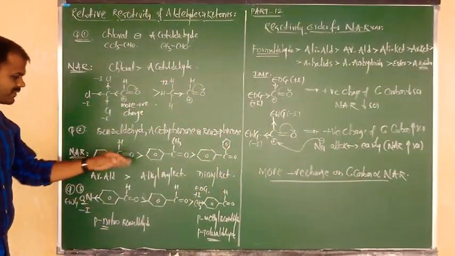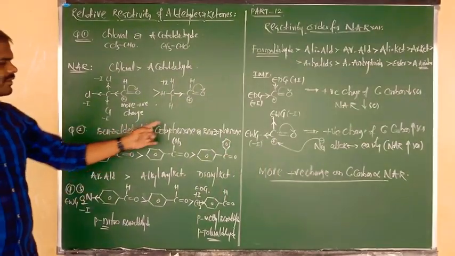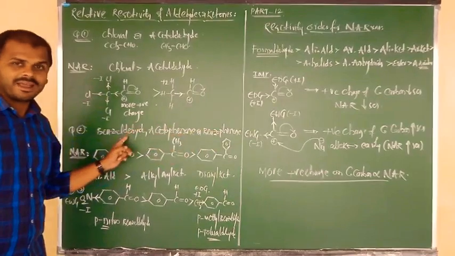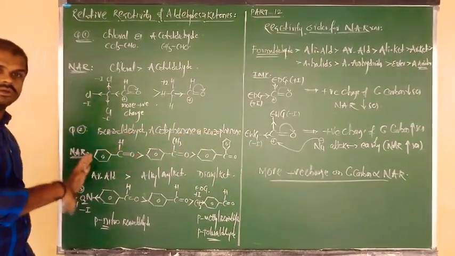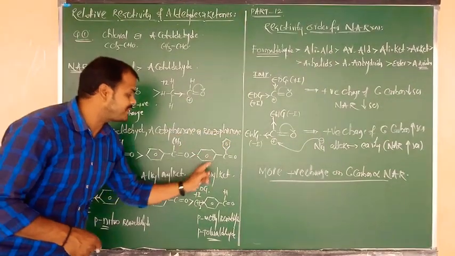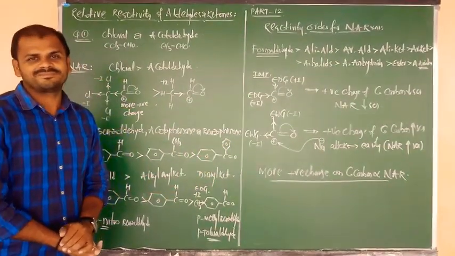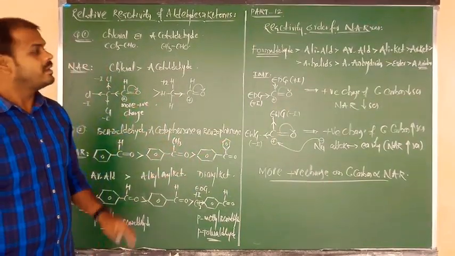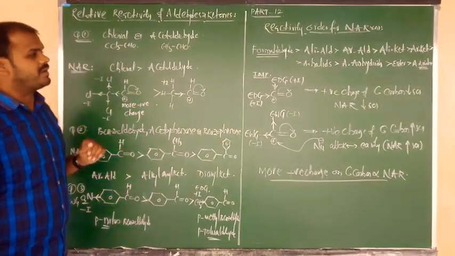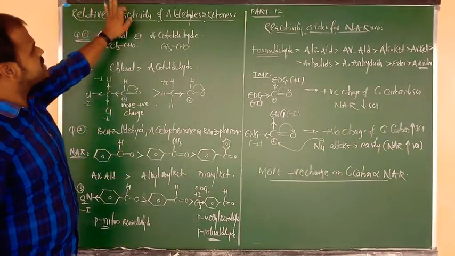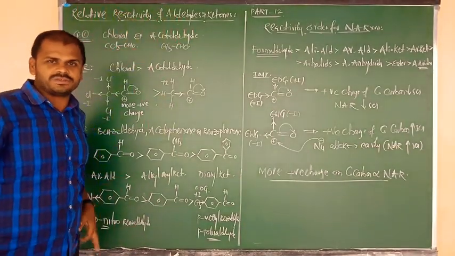Here one is an aldehyde, one more is acetophenone, one more is benzophenone. First of all, compared to two ketones, here there is one aldehyde, and aldehydes are more reactive. After that ketones: first the simple ketone, then the bulky ketone, because it contains more steric repulsion. And more resonance, since two benzene rings are there. Like that we have to give the explanation. Yes, this is the story about the relative reactivity of aldehydes and ketones.